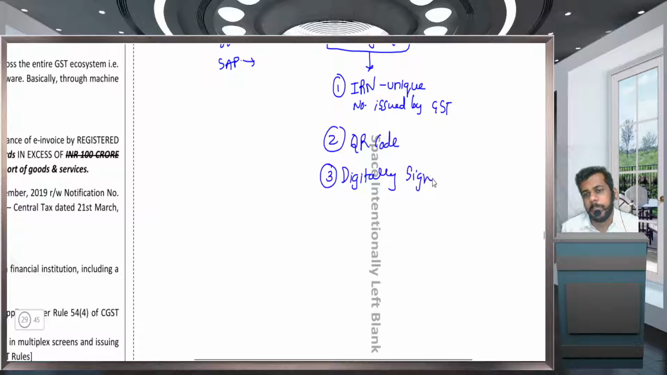Yeah. So all invoices are digitally signed. Now, what is the funda behind e-invoicing? E-invoicing लाने का main purpose क्या है? The purposes are very simple. Number one, to curb fake invoices. Whenever an e-invoice is issued, government will come to know who has issued the invoice, against whom the invoice